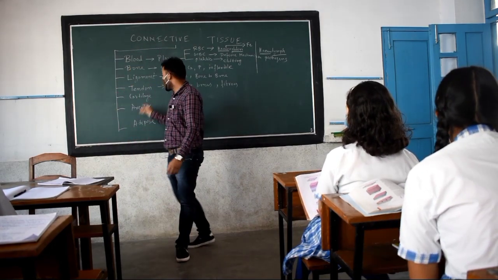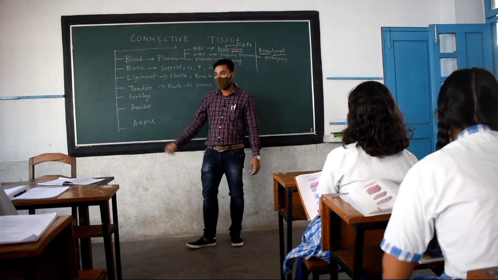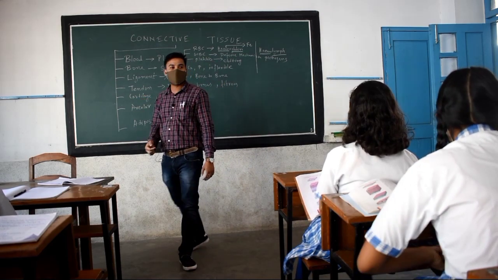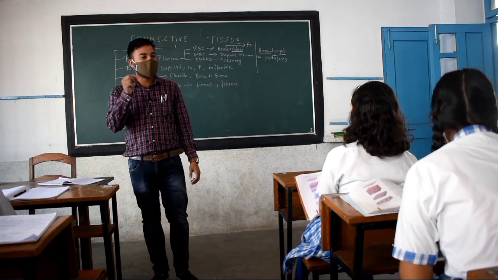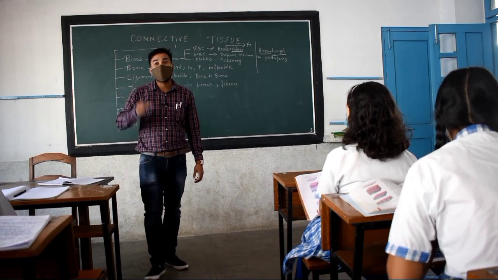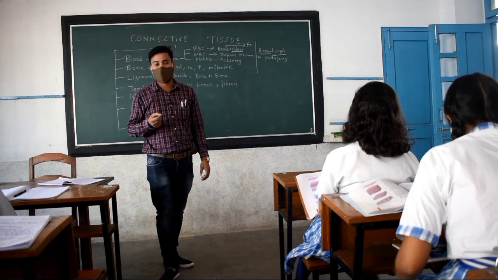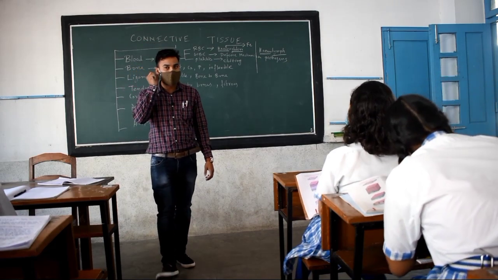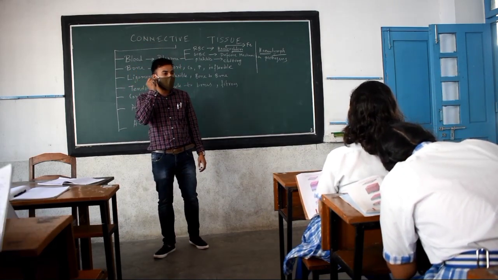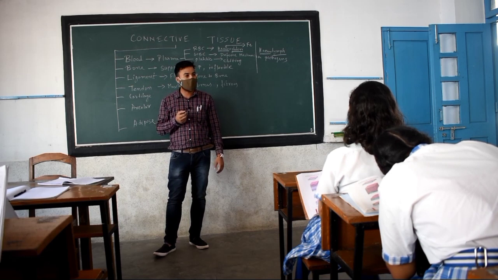After that, the next one is cartilage. I already told you cartilage is the connective tissue which is present in the soft and delicate parts of our body, like our ears and our nose. We can bend our ears, we can bend our nose, right?